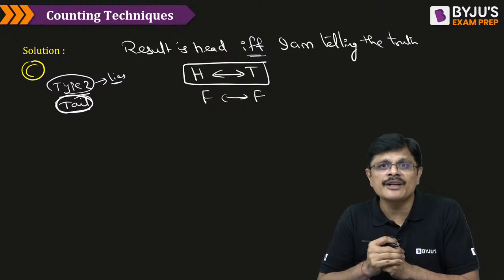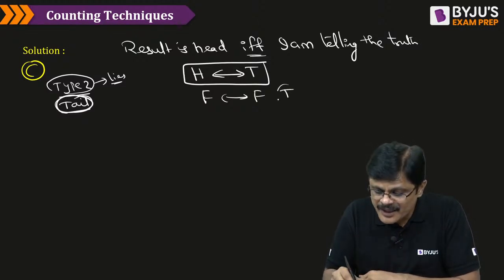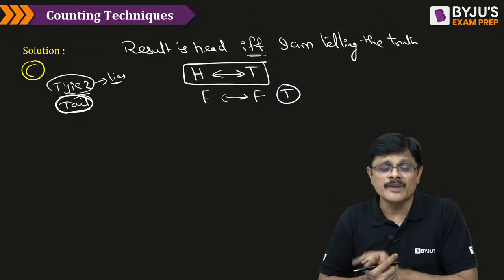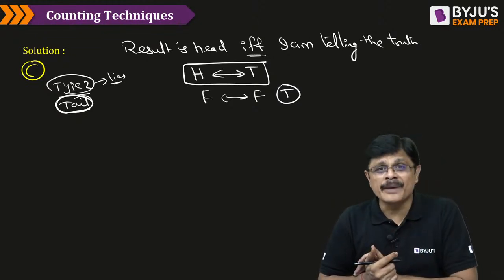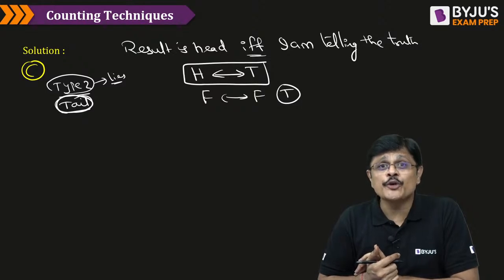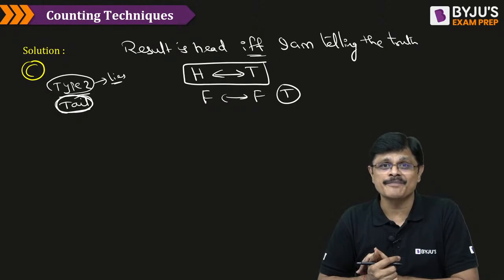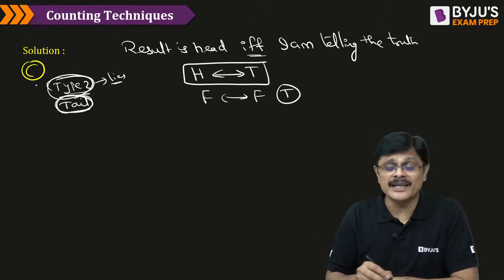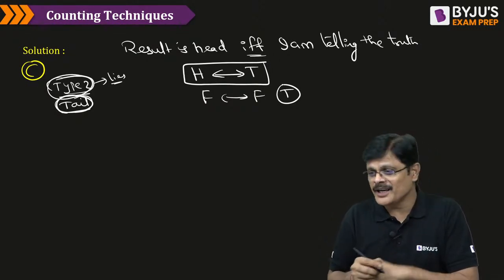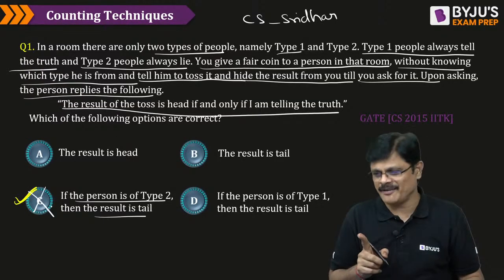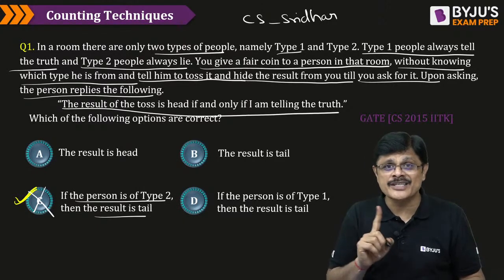But false if and only if false is true. That means the person gave you a true statement. But a type 2 person giving a true statement is wrong. Therefore, this is the wrong option, my dear friends, because a type 2 person cannot say the truth.